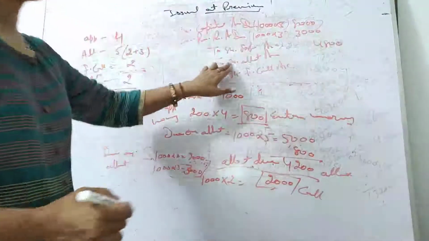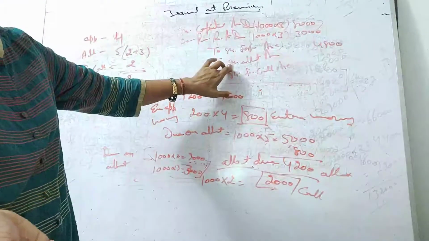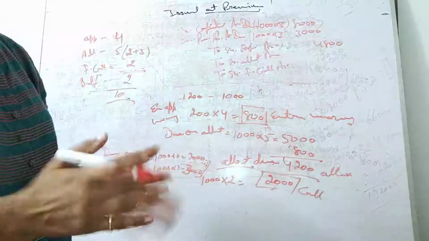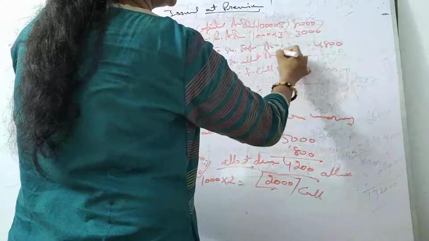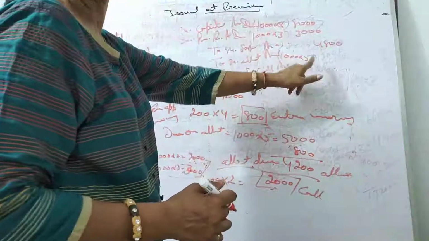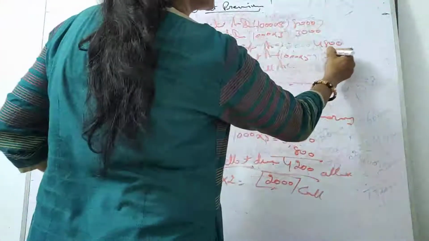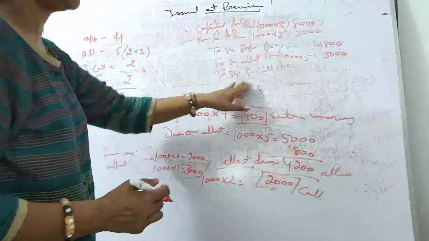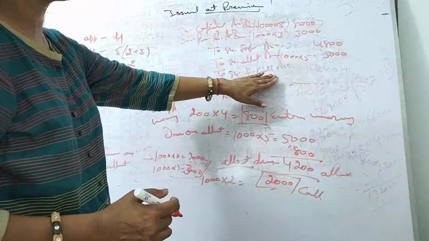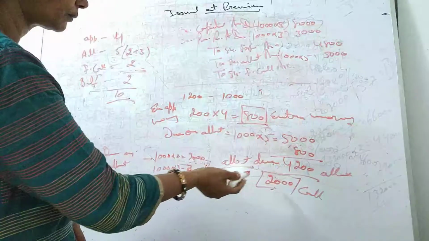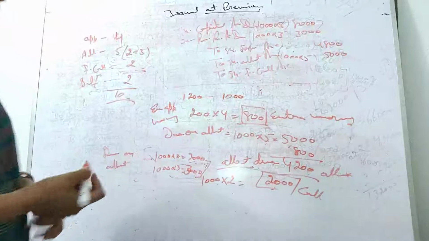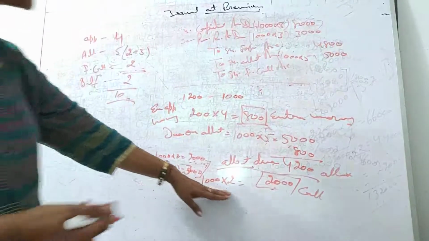Okay. And allotment पे कितना नहीं मिला, just you have to show. नहीं मिला तो इसमें प्रीमियम भी आप लेते हैं. 1000 shares were there and 5 rupees. In total this was 5, 2 plus 3. Face value plus allotment is there. So this comes completely 5 rupees. And on first call, what is due on first call? Okay. So this comes 2000 rupees, right? 1000 shares थे, उसपे 2 rupees आपका ये है.